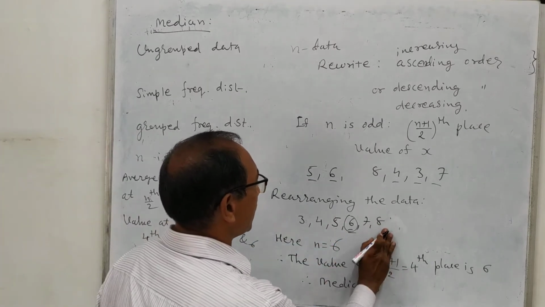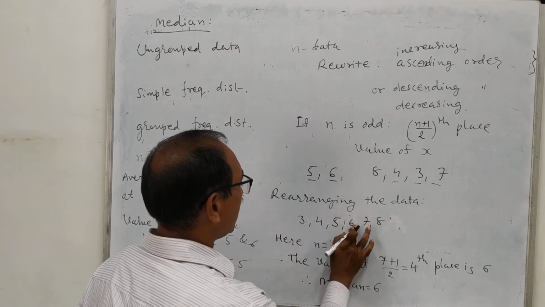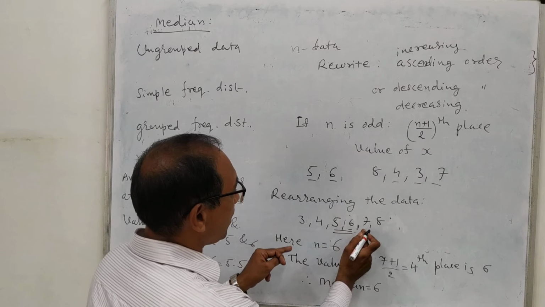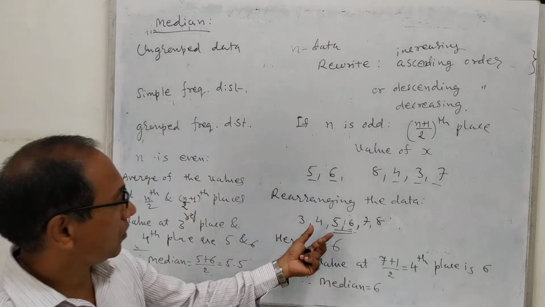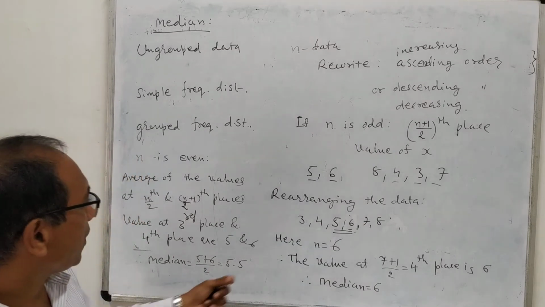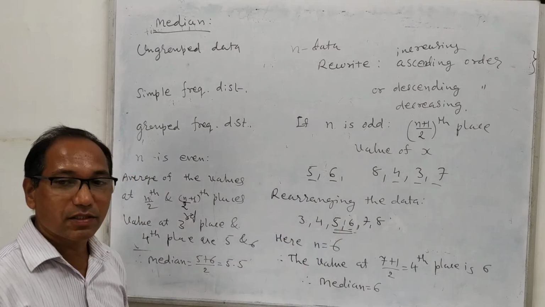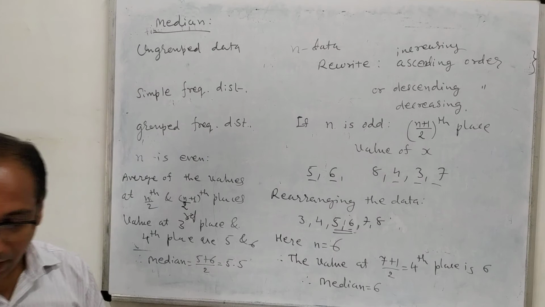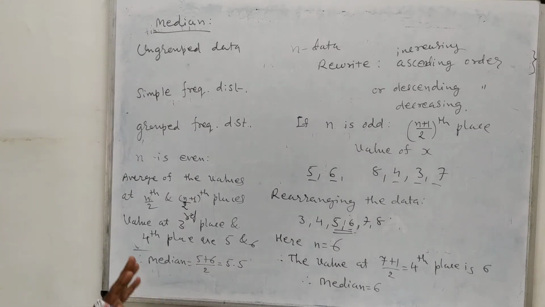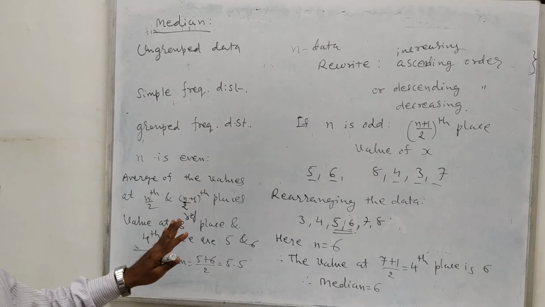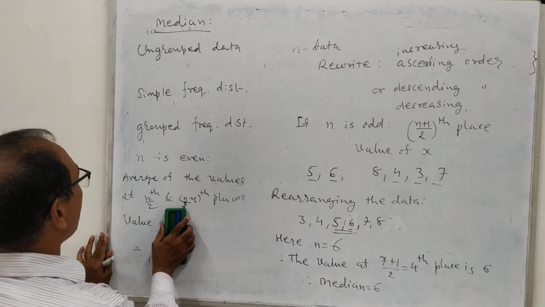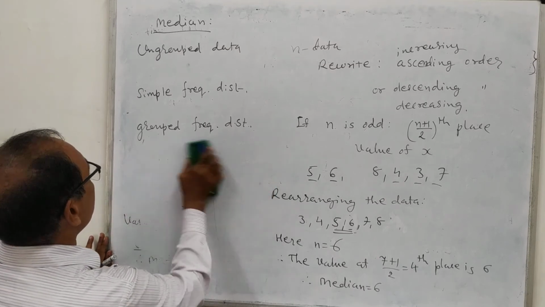If n is even, then at the central position we will have 2 values, because there are 2 values on the left and 2 values on the right. So 2 values appear at the center. So we will have to find the average of the values at the central place. So we can find the median for ungrouped data in this way.